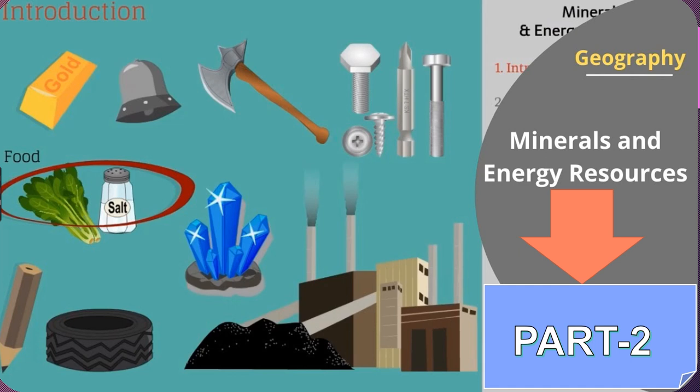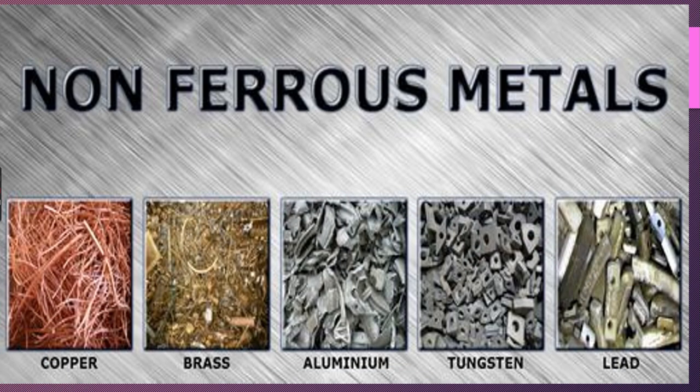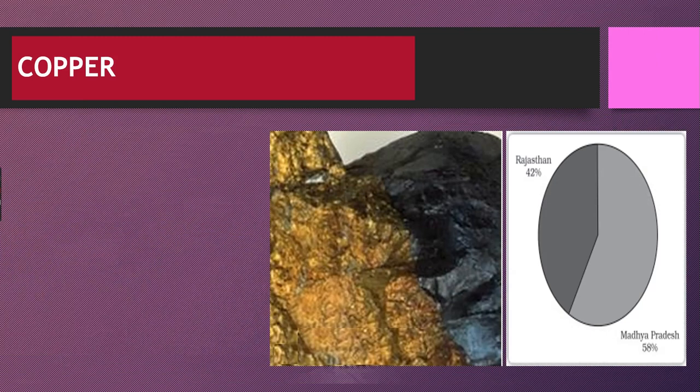Occurrence, types of minerals. In that, we studied about ferrous minerals and we took iron ore and manganese as the examples. Today, we are going to study about the non-ferrous minerals. So, without any delay, let's begin. These are some of the examples for the non-ferrous metals: copper, brass, aluminium, tungsten, and lead. We're going to start with copper.